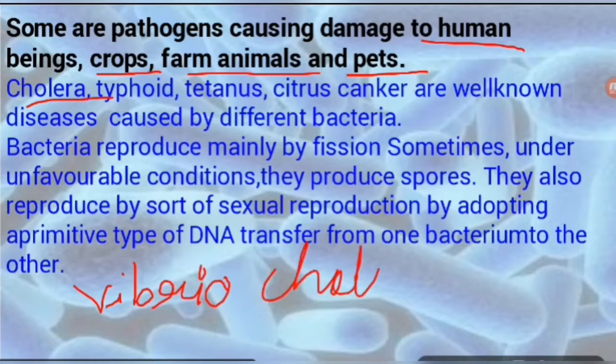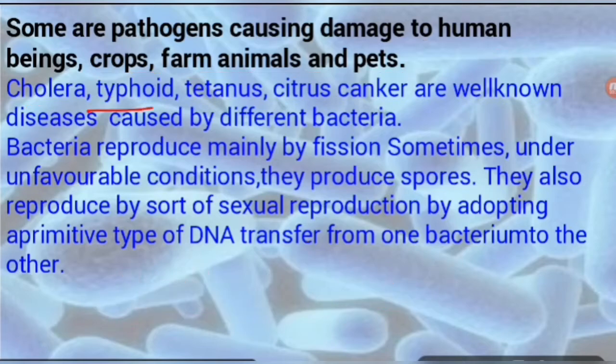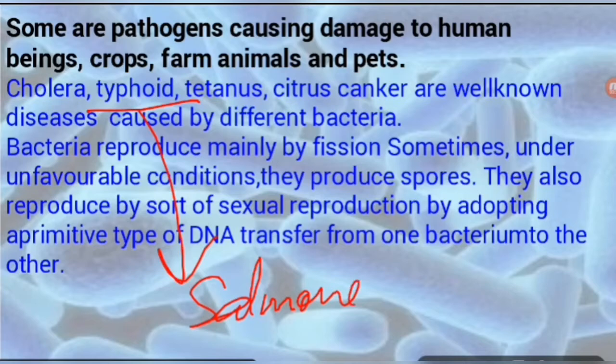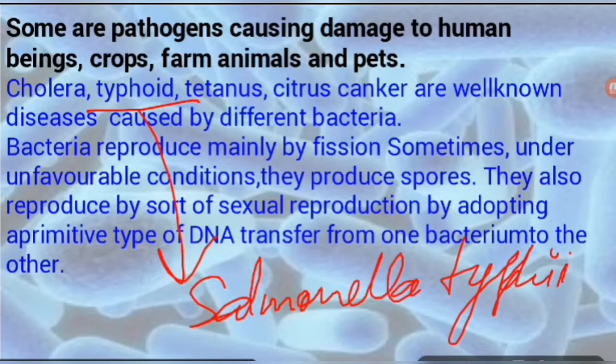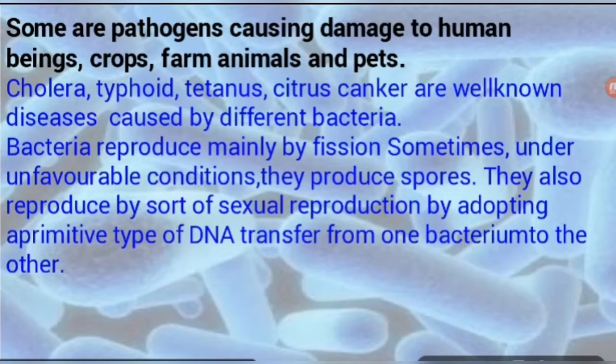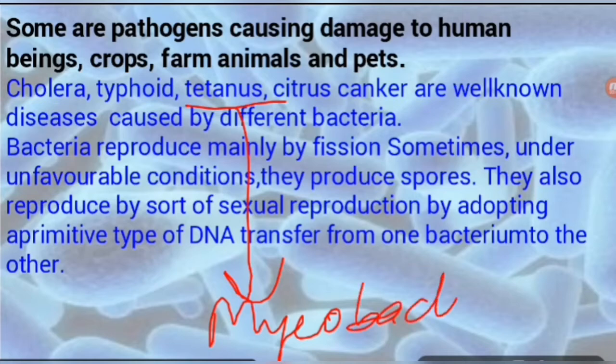Now typhoid, you know very well, Salmonella typhi is the bacteria which causes typhoid. Tetanus, Mycobacterium tetani. This is the bacteria which causes tetanus.